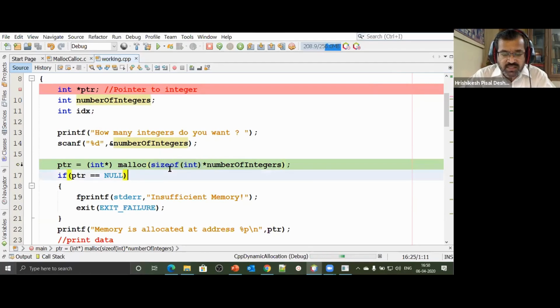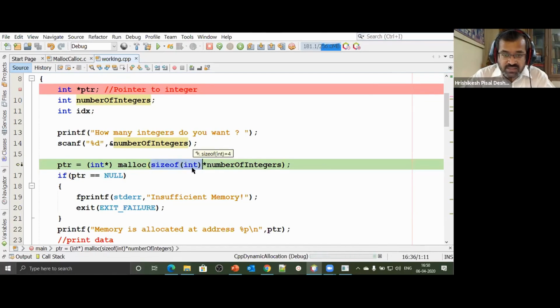We have this operator called sizeof. Depending on where this particular program is running, which compiler you're working on, accordingly it will automatically identify what's the size of variable for that particular host machine. So here when I say sizeof integer, whatever is the size of integer for my host machine, it will automatically identify that. It will give me that number.